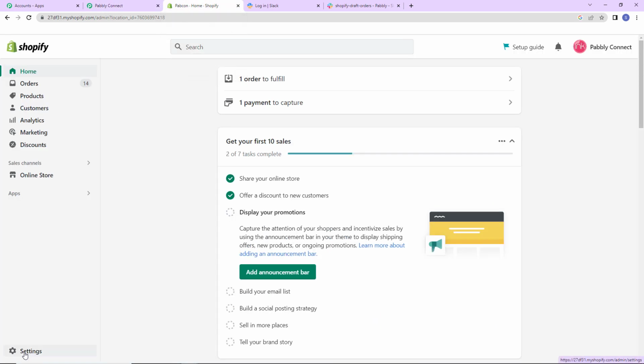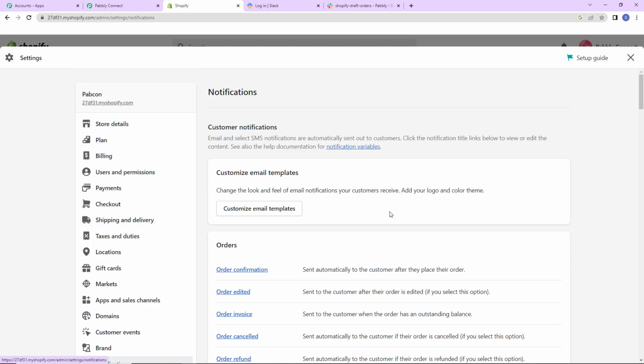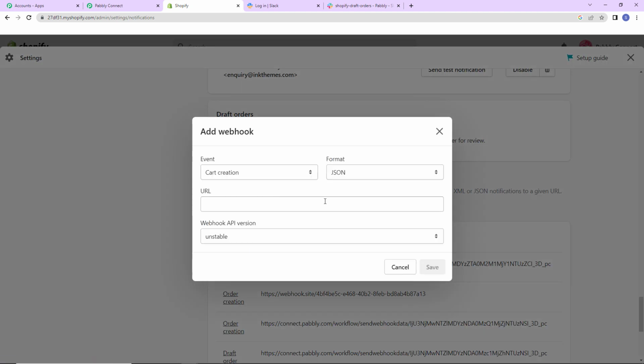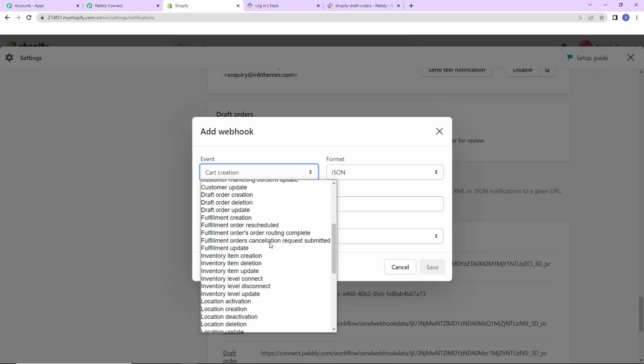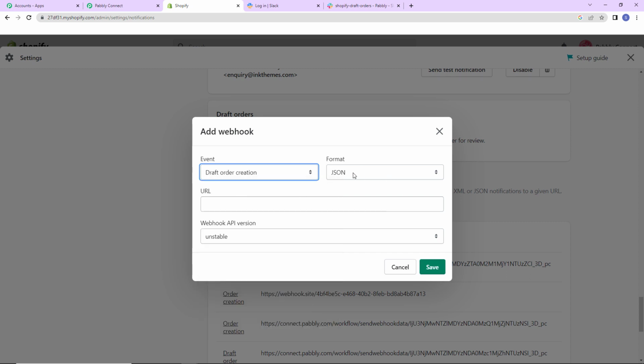Here we have to go to settings. Once we reach here, we have to go to notifications. Let's click on this. Now, as I scroll down, you can see webhooks, and then there's an option create webhook. Let's click on this. First of all, we have to select the event. It is written that you have to select the event type as draft order creation, and the format has to be JSON. So I'm going to take you back to Shopify, and here it would be draft order creation. So let's see, this is it, and the format is JSON.